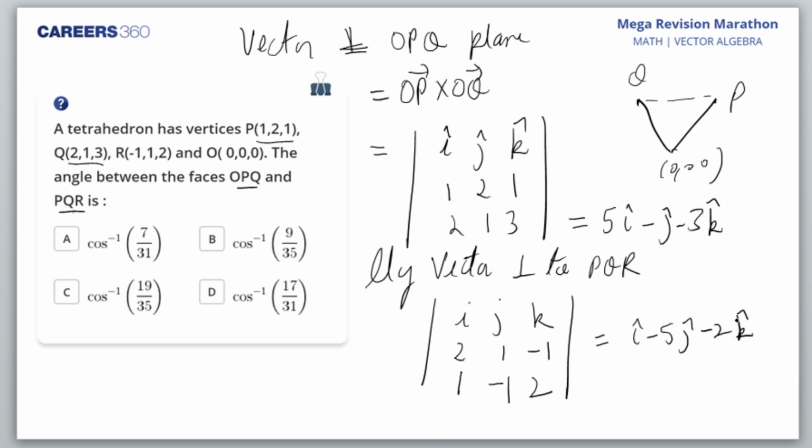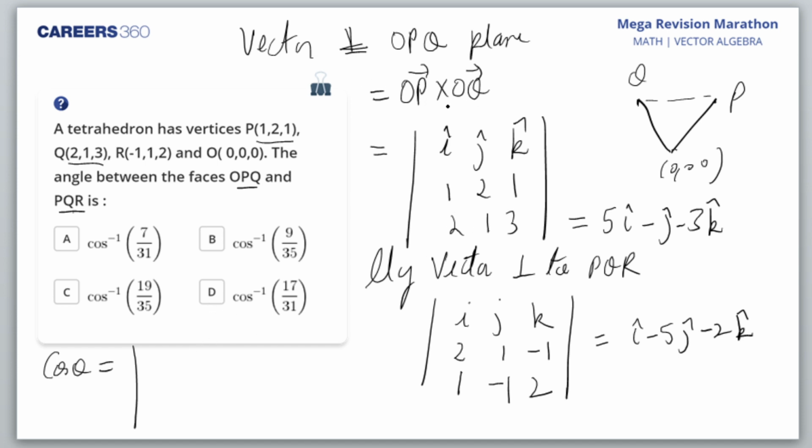Is it okay, students? So I got a vector perpendicular to the OPQ plane as well as the vector perpendicular to the PQR plane. Now I have to find the angle between them. The angle between the planes would be the same as the angle between their normal vectors. In fact, it is 180 minus theta. But no worries, we have to calculate only the acute angle. So what do we get?